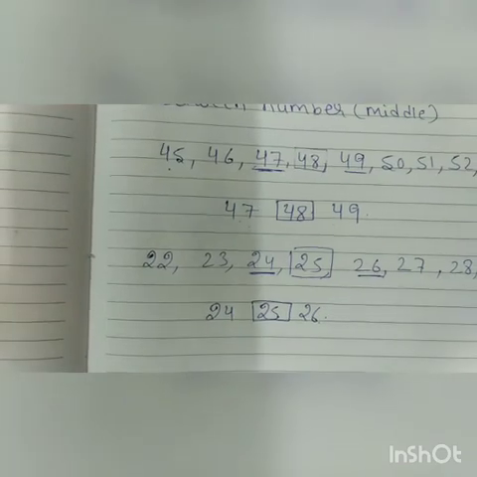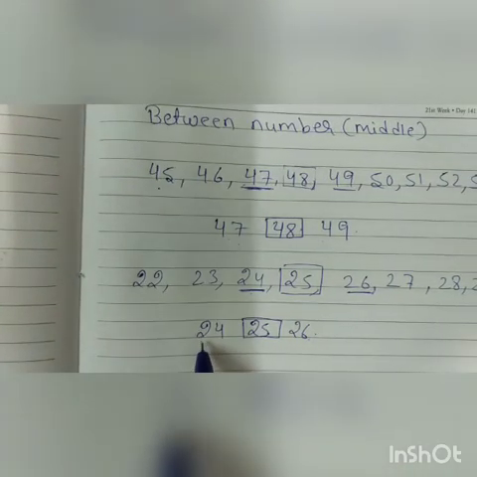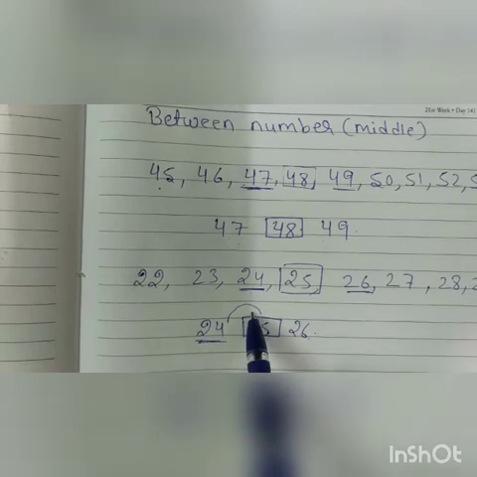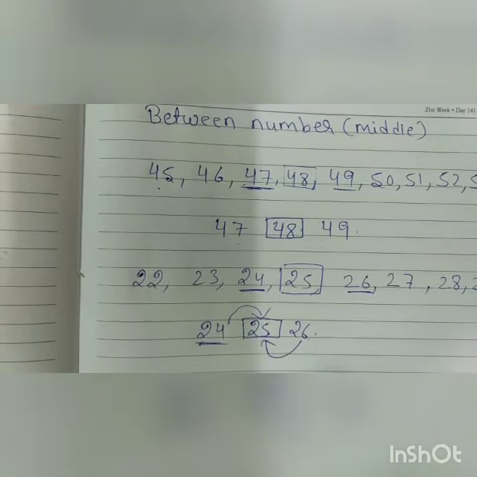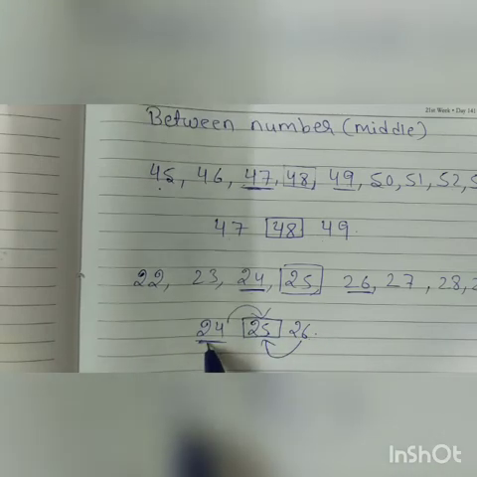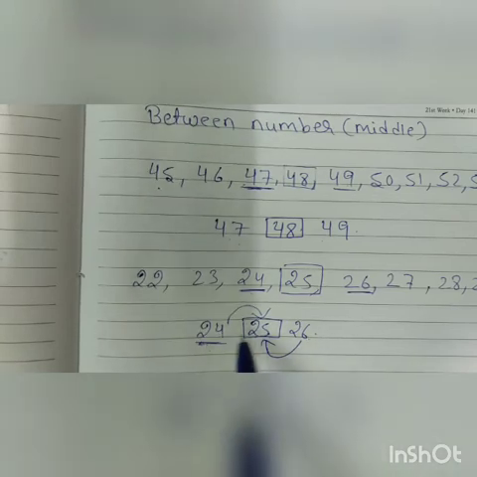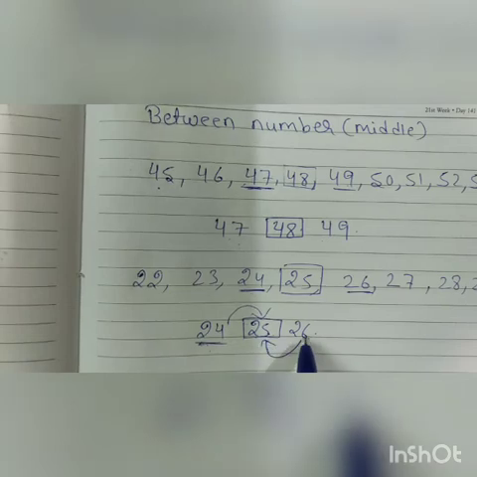One more thing I want to tell: the between number is also similar to the after number. If you see the number 24, which number comes after 24? It is 25. And which number comes before 26? It is 25. So between number means a combination of after and before. The number which comes after 24 and the number which comes before 26 is known as the between number.